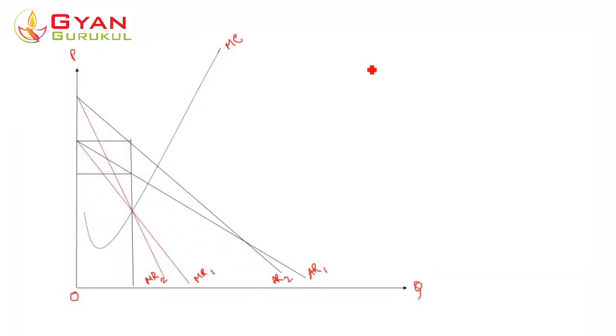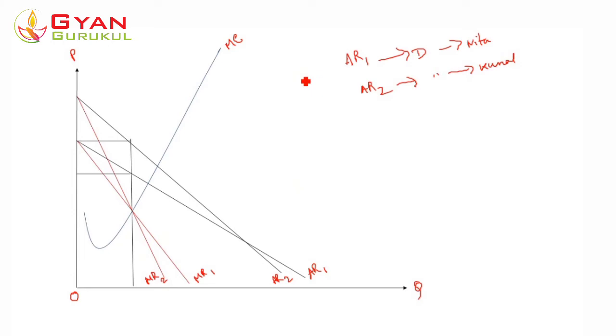Now let's see these two distinct types of price discrimination with the help of diagrams. So here we have a diagram. There are two AR curves, meaning that we are talking about the demand for two particular persons or two buyers. AR1 represents the demand curve of Nita, and similarly AR2 represents the demand curve of Kunal. Similarly MR1 and MR2 represent the marginal revenue curves. Clear? MC is the marginal cost curve of the monopolist.